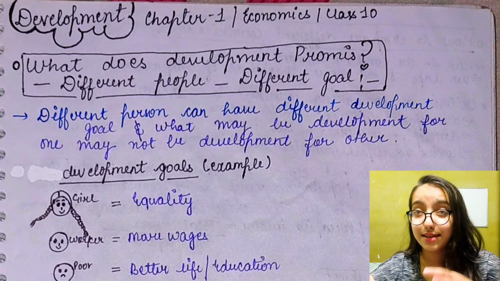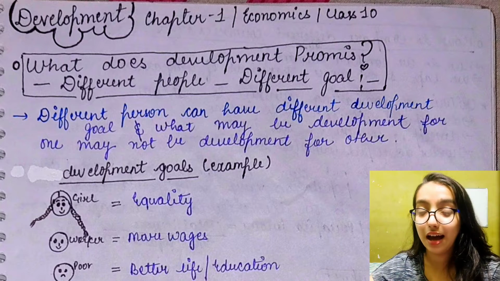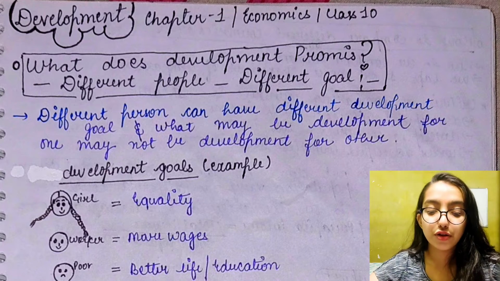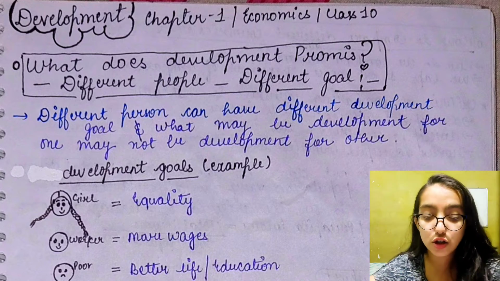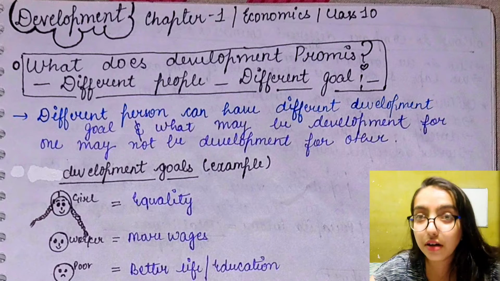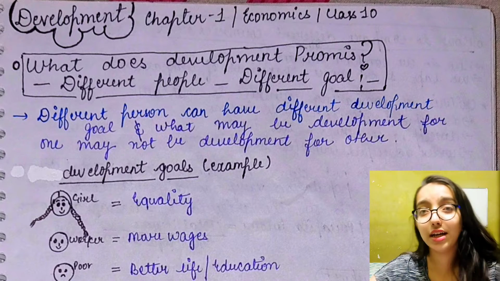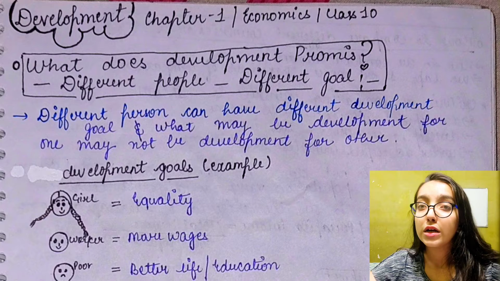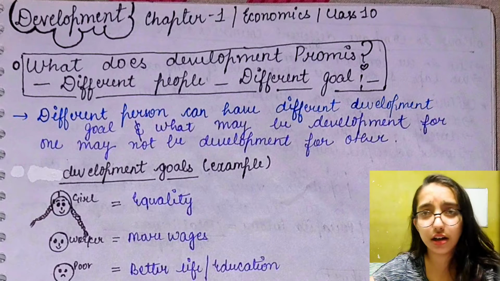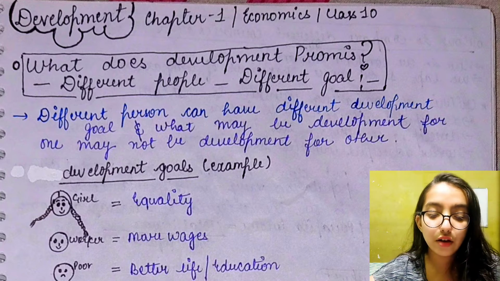So now let's understand the development goal through an example. Here I have drawn one picture of a girl. The development goal for this girl is going to be equality, that she should be treated equal as the boys are treated in our country, and she should be paid equally, and she should be trained and treated equally. Now second, there is a worker.